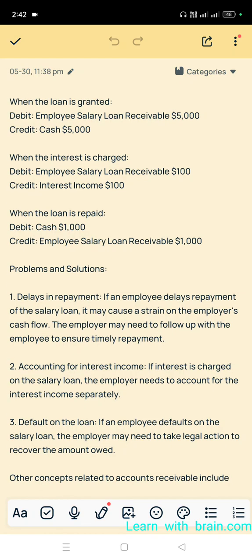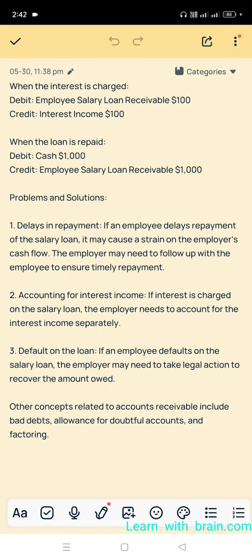Next, problems and solutions. We know it is a simple example. Okay, next, delays in repayment. If an employee delays repayment of the salary loan, it may cause strain on the employer's cash flow.